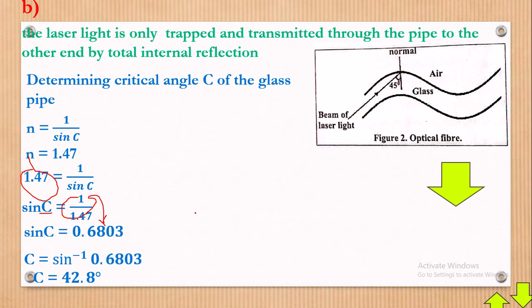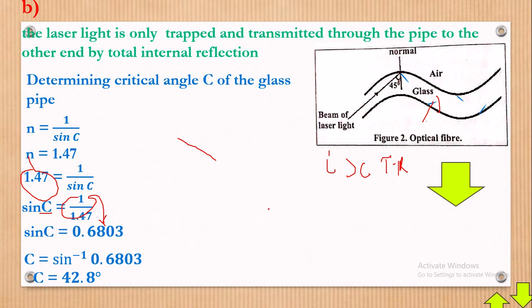Now let's compare. We said that once the angle of incidence is greater than the critical angle, then total internal reflection occurs, which is what we have just right there.